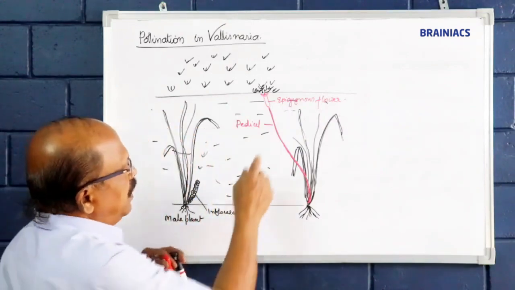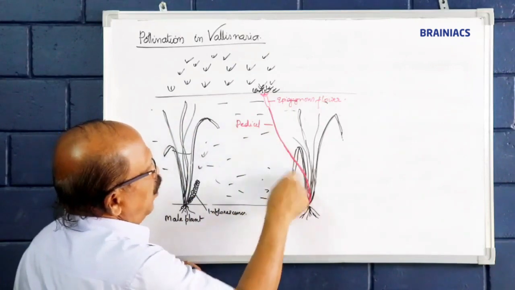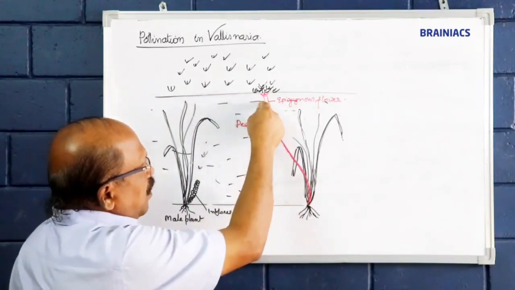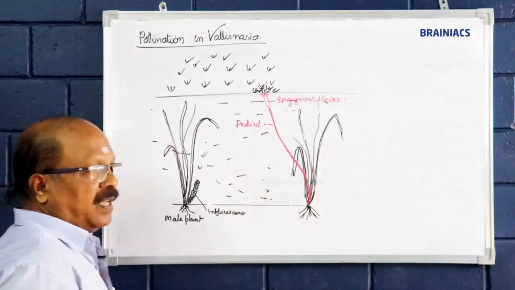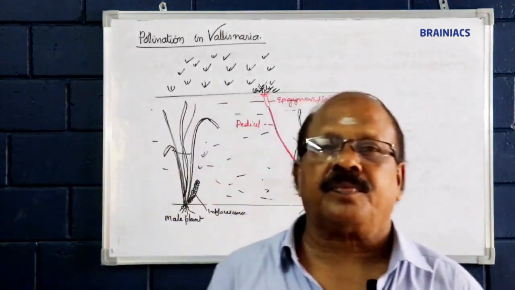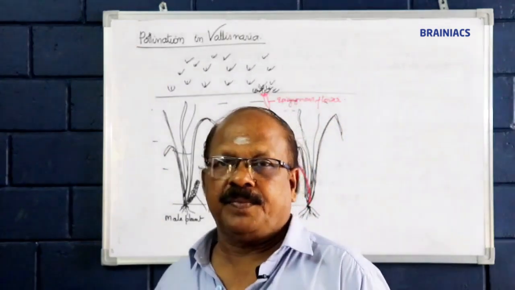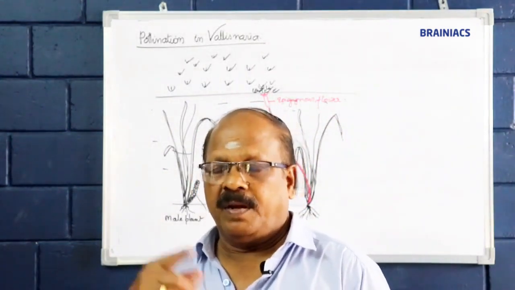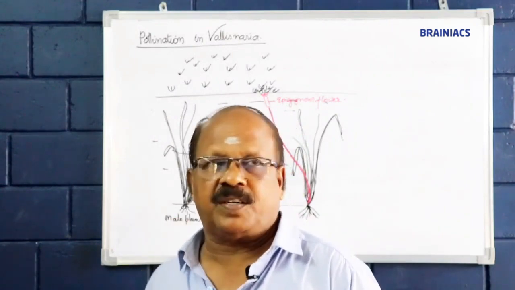After pollination, the long pedicel coils so that the flower is drawn to the bottom of the water. They are drawn into the water by coiling after pollination only. Till then they are very straight.